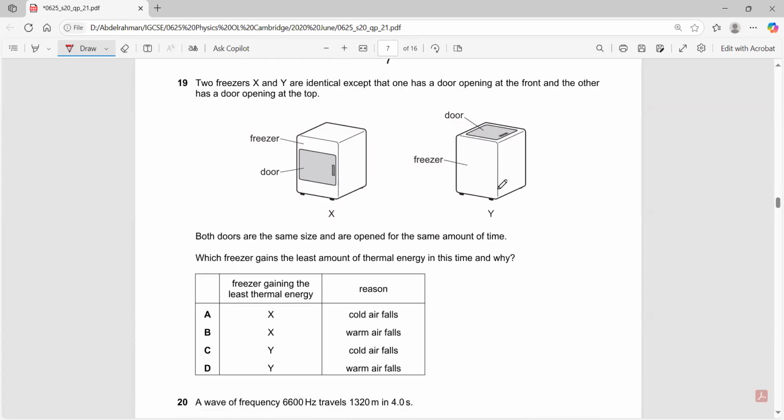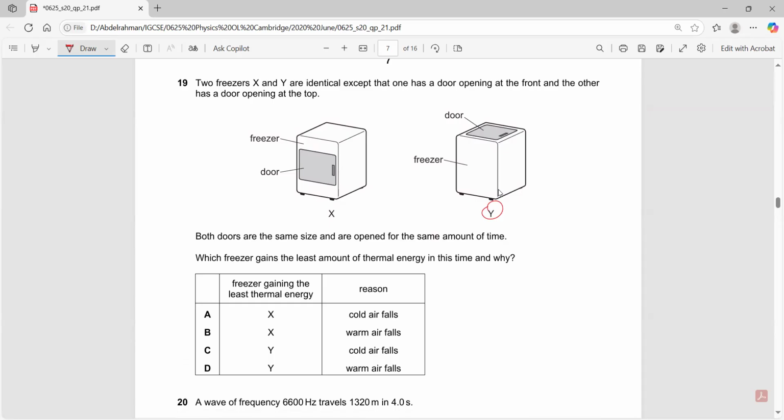Question 19. You have 2 freezers. Both doors are the same size and are opened for the same amount of time. Which freezer gains the least amount of thermal energy? Is it X or is it Y? Actually, it would be Y.